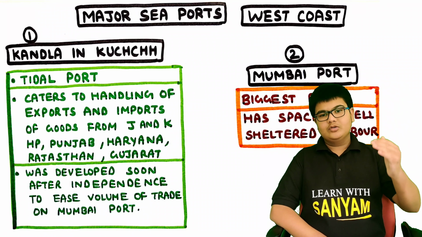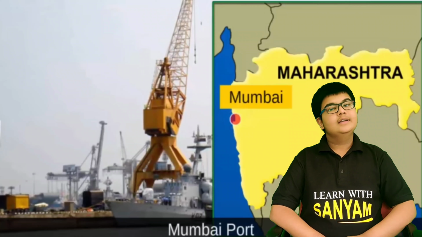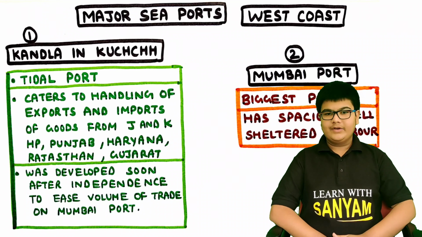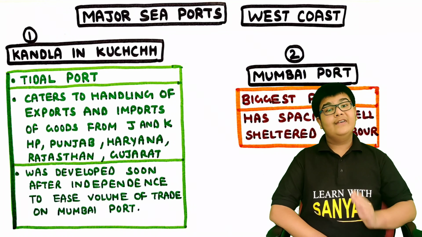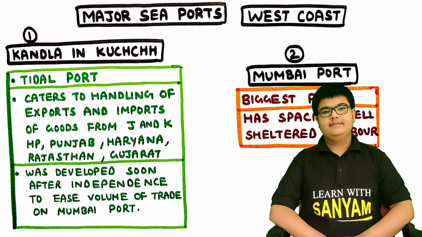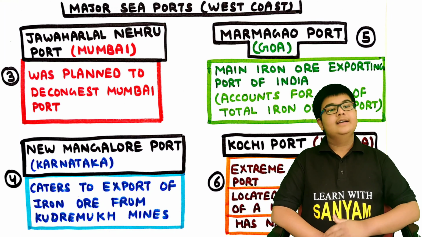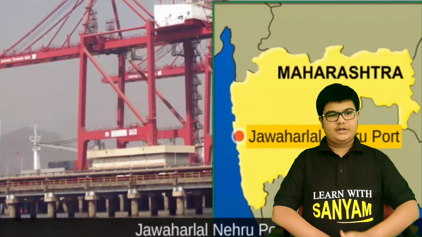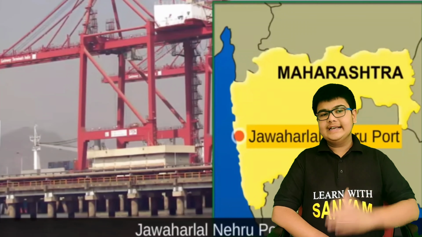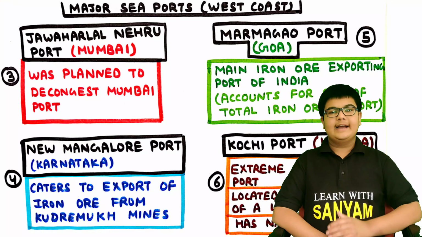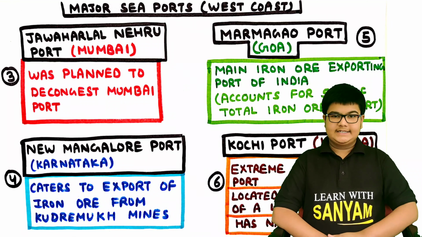Now as we move south, we have the Mumbai Port. Obviously it is in Maharashtra. It is the biggest port of our country and it has a spacious, well-sheltered natural harbour. Now in Mumbai itself, we have another port. This is the Jawaharlal Nehru Port and it was planned to decongest the Mumbai Port. Moving further south, we have the New Mangalore Port in Karnataka. It caters to the export of iron ore from the Kudremukh mines.